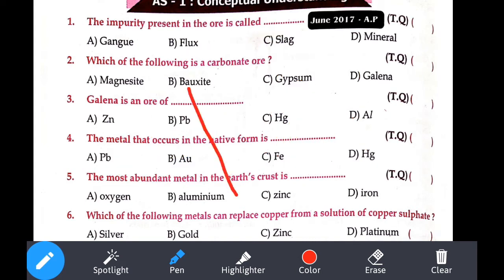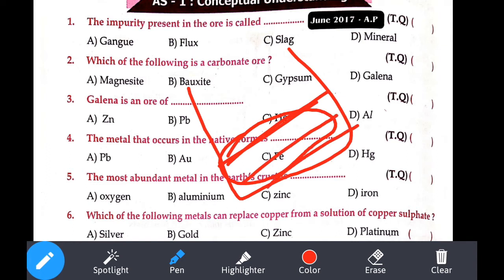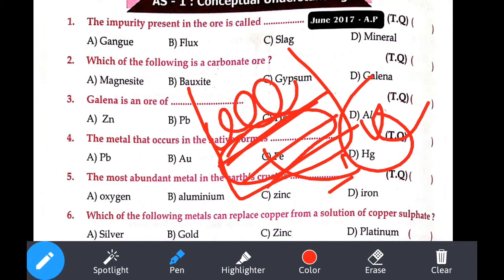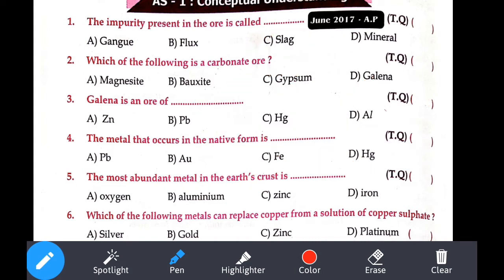Now, at the end, the iron is in a liquid, molten state, and the impurity floats on top of it. This floating impurity is called slag. Understood? So what is our answer? Gangue. Now let's see the second question.